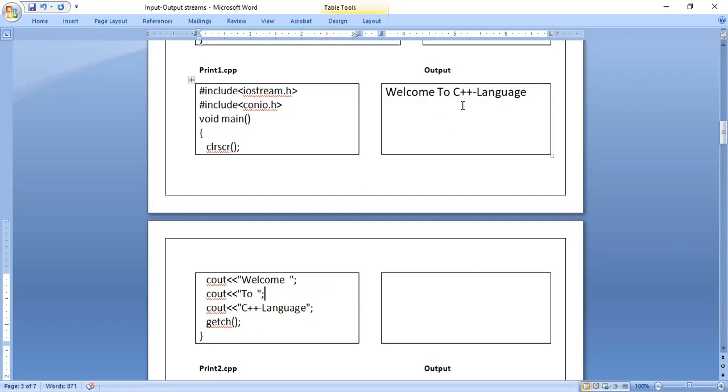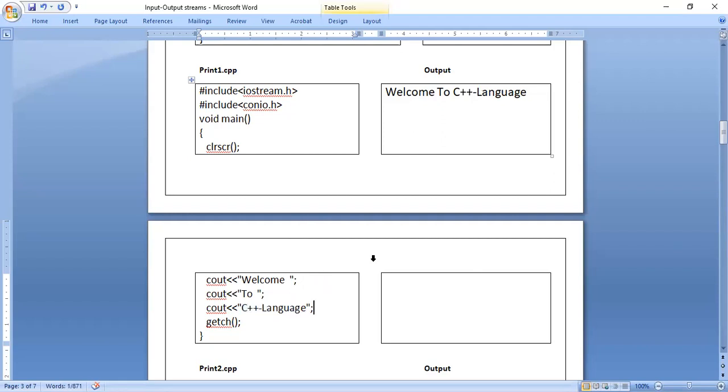In the program it is present in three separate lines, but in the output after the word welcome, we can expect the word to, and after the string to also there is no \n or endl, so even the word C++ appears on the same line.